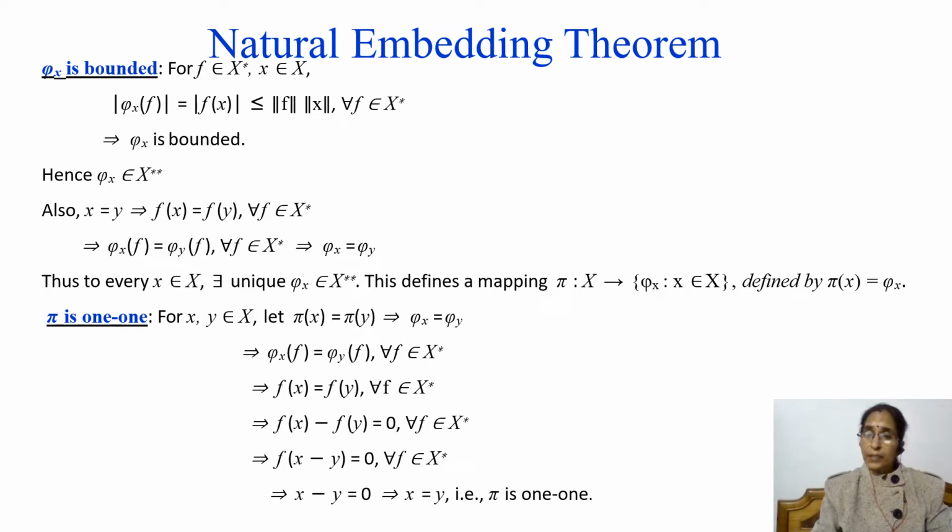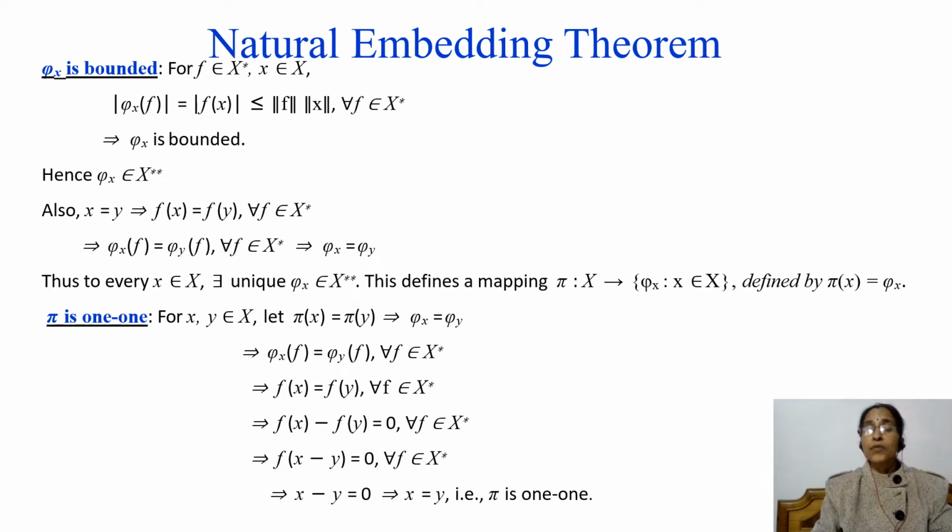And we also note that if x is equal to y, then f of x is equal to f of y for every f belongs to X star. And so by definition of phi x, we can write f of x as phi x of f, and this is equal to phi y of f for every f belongs to X star. And since phi x and phi y are mappings which map every element of the domain to the same element, their images are the same, so these two mappings must be equal. That means phi x is equal to phi y.